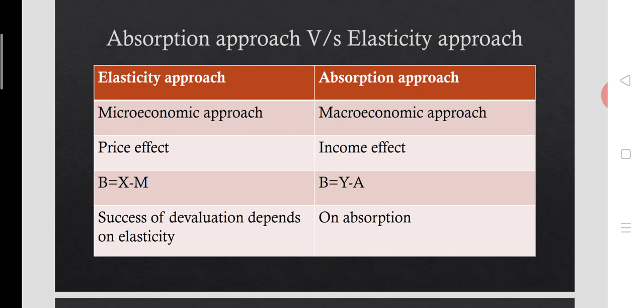At the same time, the income effect is the major focus in the absorption approach, where the macroeconomic concepts are applied.